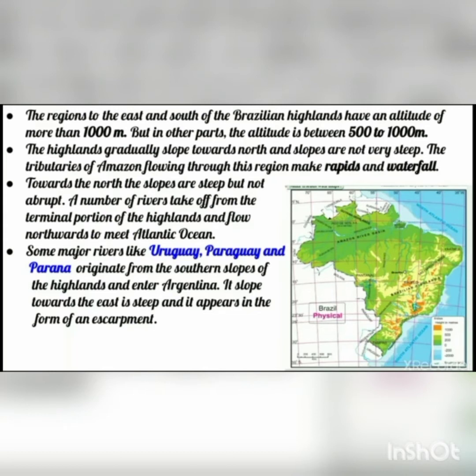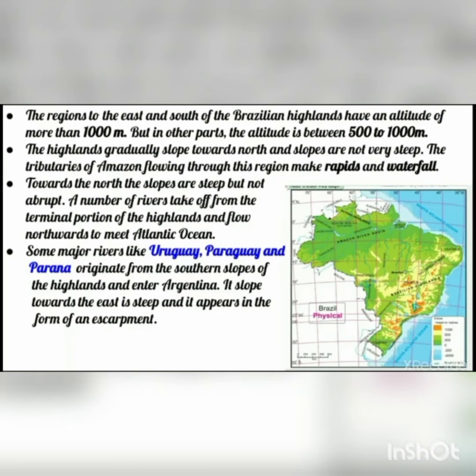A number of rivers take off from the terminal portion of the highlands and flow northwards to meet the Atlantic Ocean. Terminal portion means where the highland is ending. From there many rivers originate, and after flowing northwards, they meet the Atlantic Ocean.